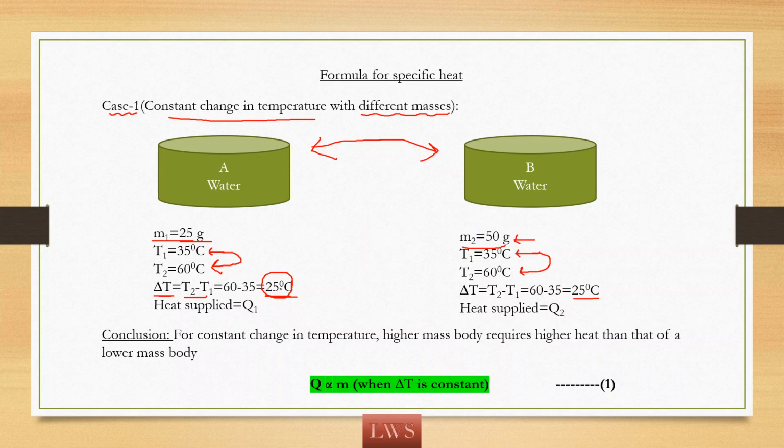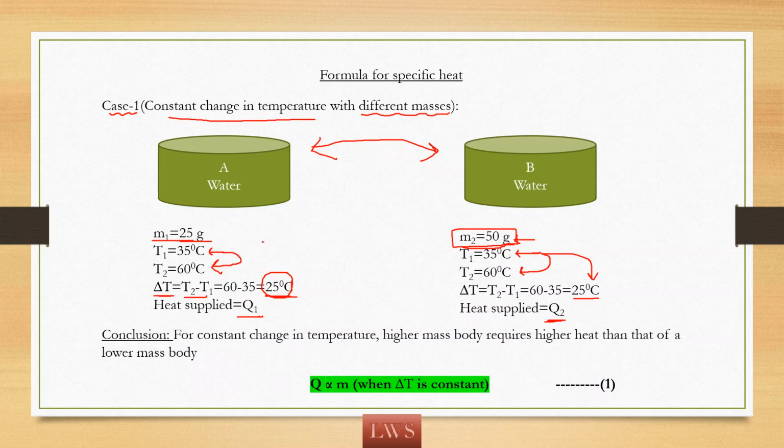in the temperature. So to do this change, I am supplying Q1 amount of heat to the water in A and I am supplying Q2 amount of heat to the water in B. Obviously, as the mass of water is large in the container B, it will take more heat to have the same change in temperature.